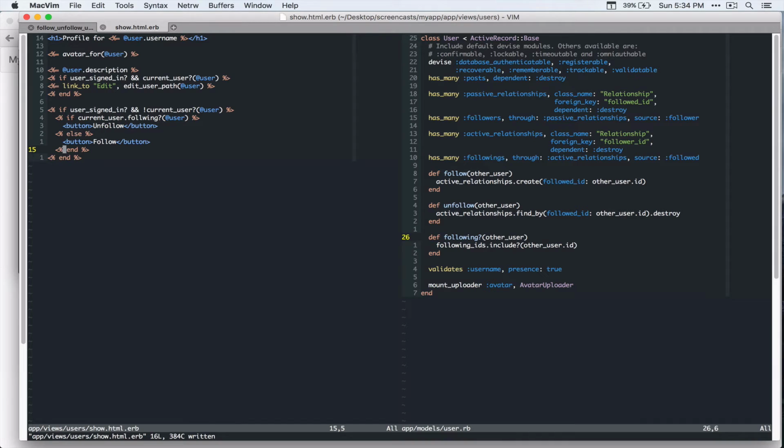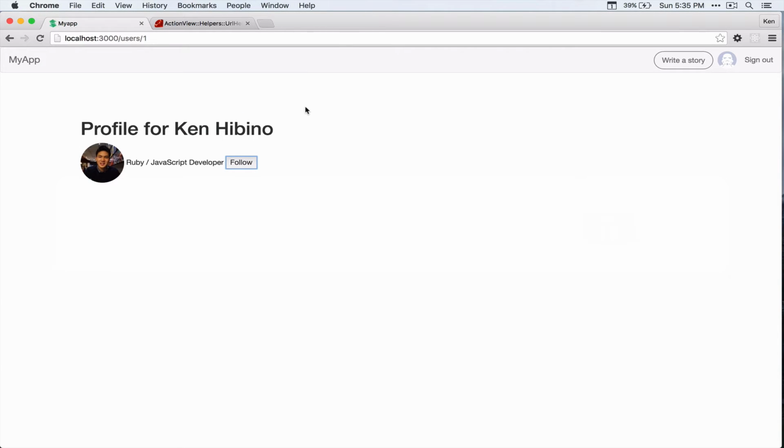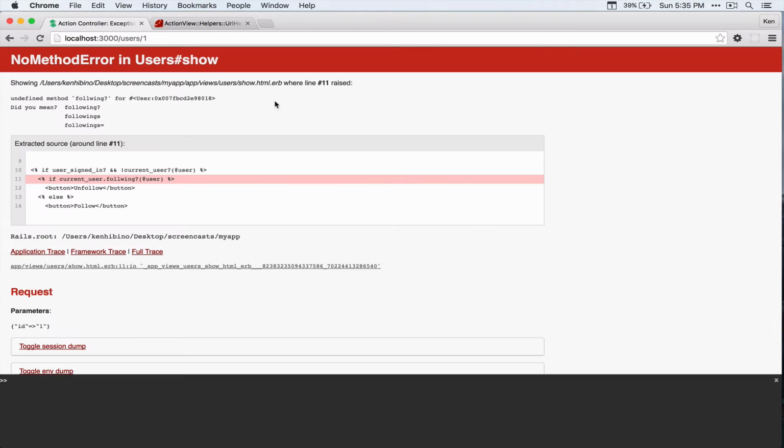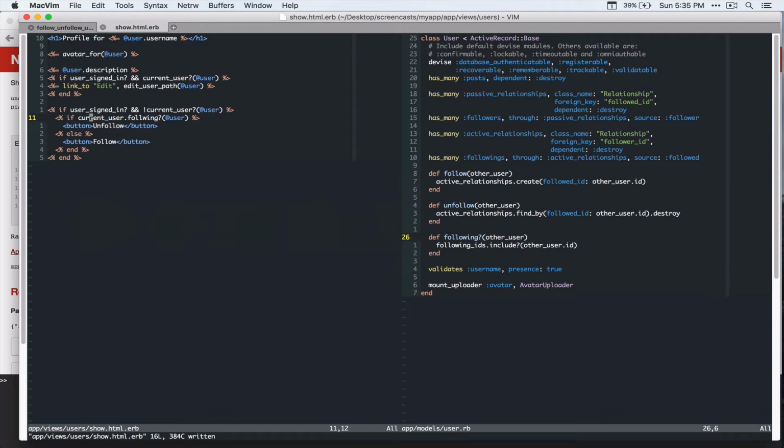All right. Right now, clicking on this button doesn't do anything, but let's make sure that it works. So refresh the page, and I have a typo there. Oops.